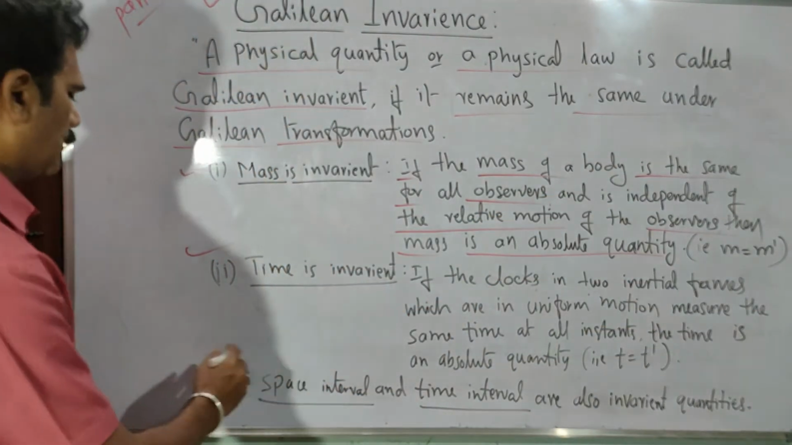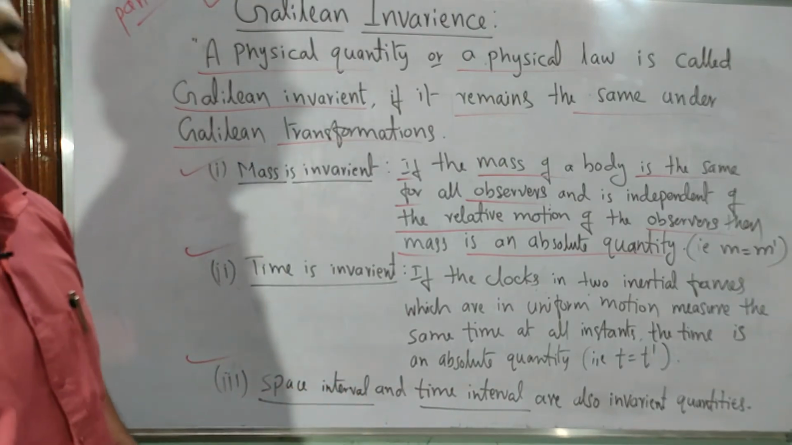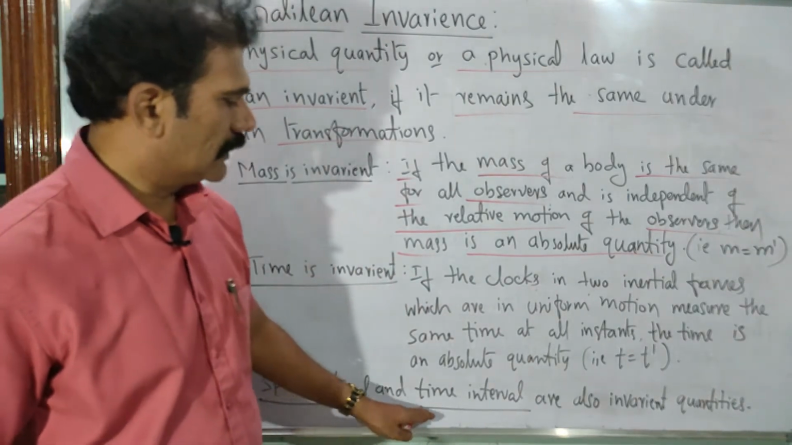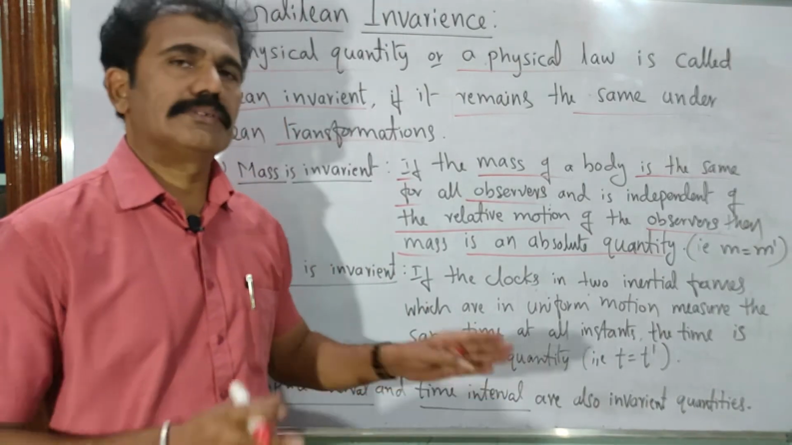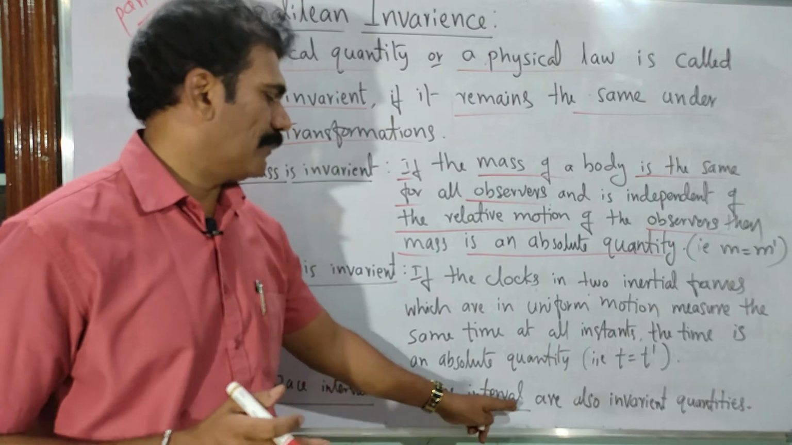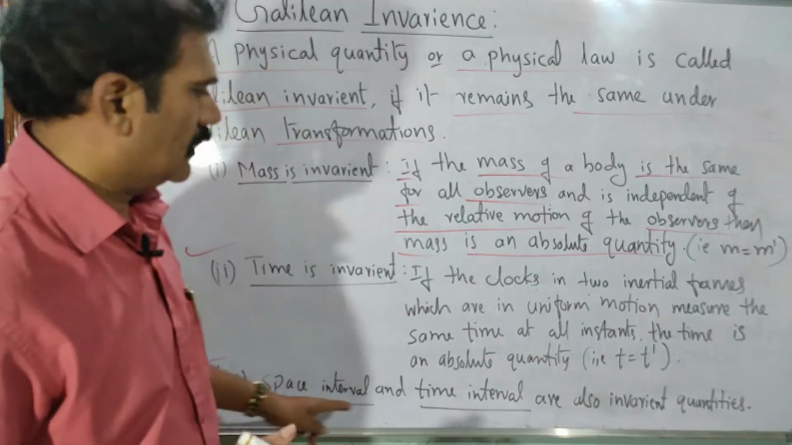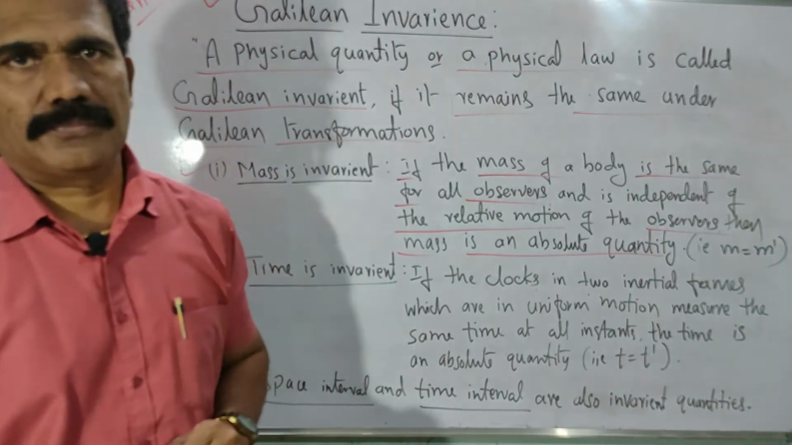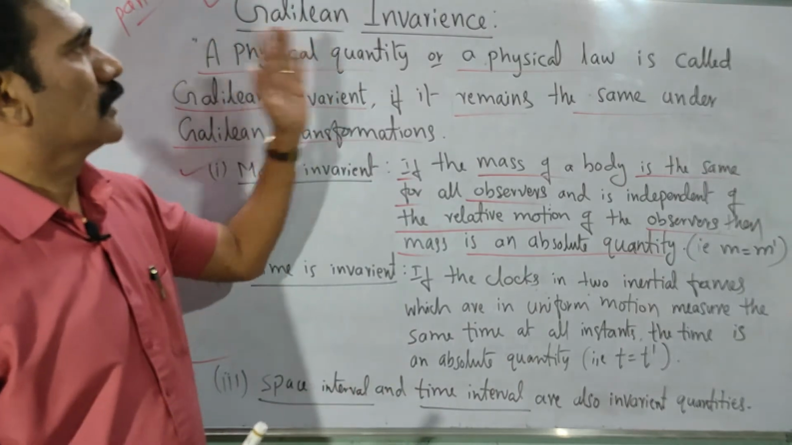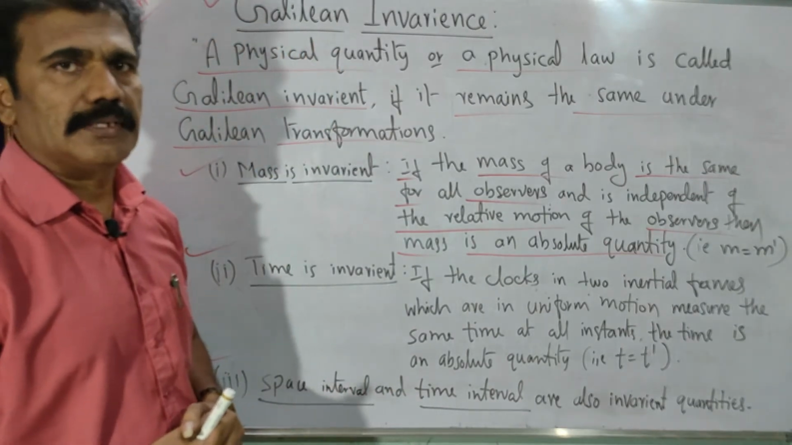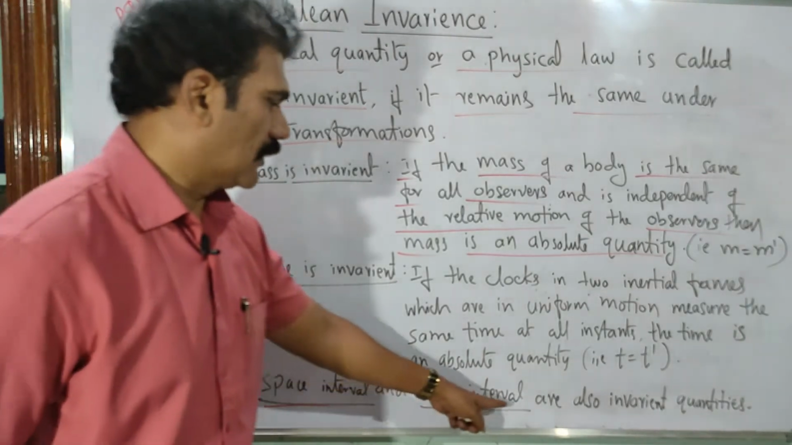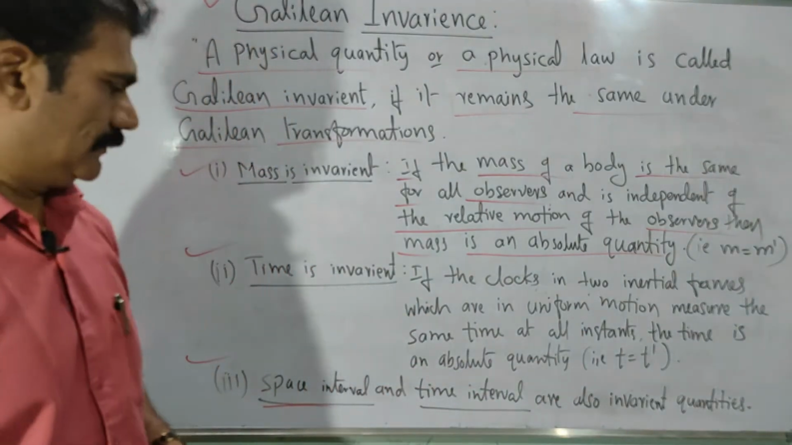Similarly, we can prove that the space interval, whatever the distance between two objects, is called the space interval, and the time interval also. The time interval can be measured between two events, one after the other, and that time gap is called the time interval. Both are considered invariant quantities here. Like that we can prove certain physical quantities are invariant according to the Galilean transformation equations. Clear? Now let us try to prove how the space interval and time interval are invariant quantities one by one.